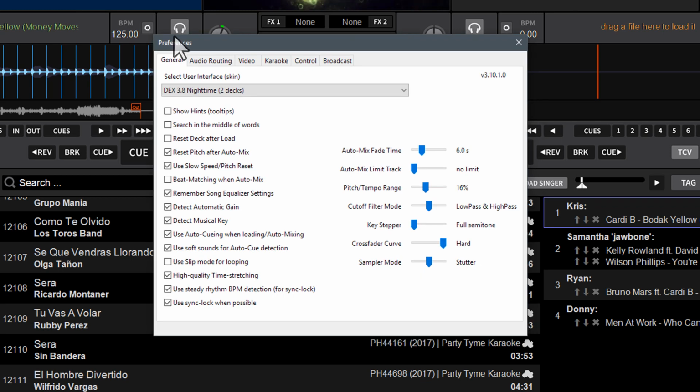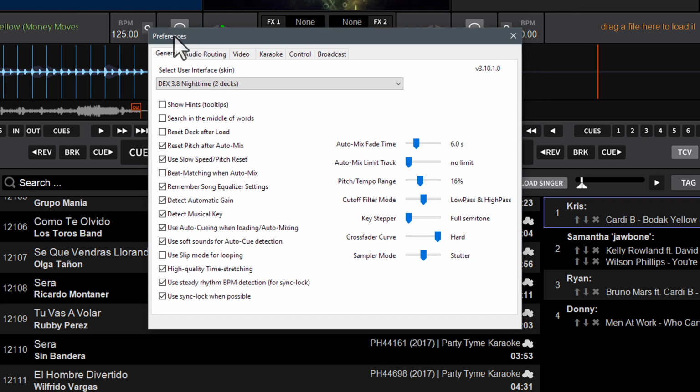Something else we've done in this update is include new karaoke-specific skins. As many of you may know, we have Lyrix, spelled L-Y-R-X, for Mac only, which is a standalone karaoke software, which is essentially just the karaoke capabilities of DEX 3 stripped out into its own product. Well, we've included those new skins, the two skins that are available for Lyrix, with the installation of DEX 3.10.1.0.